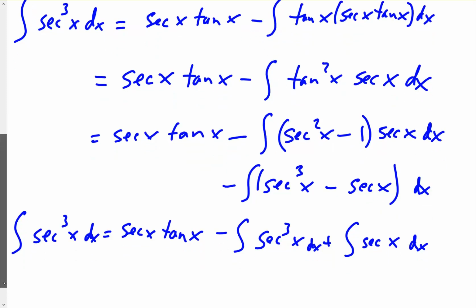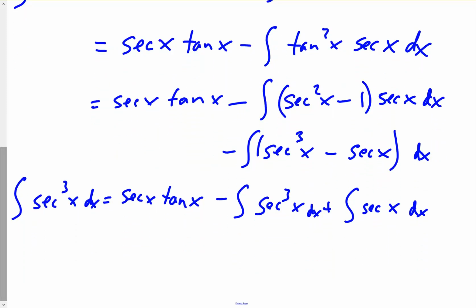So this is what we're going to do, because it looks like we're going to be running around in circles with the secant cubed x. So we're going to add the integral of secant cubed x to both sides.